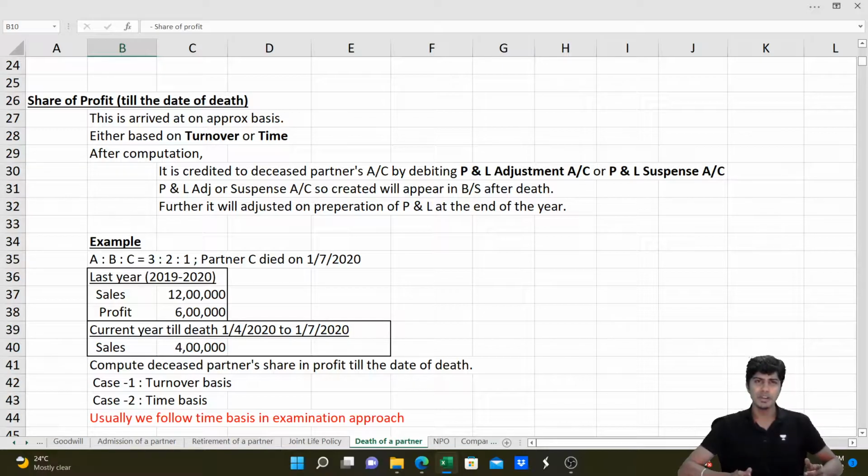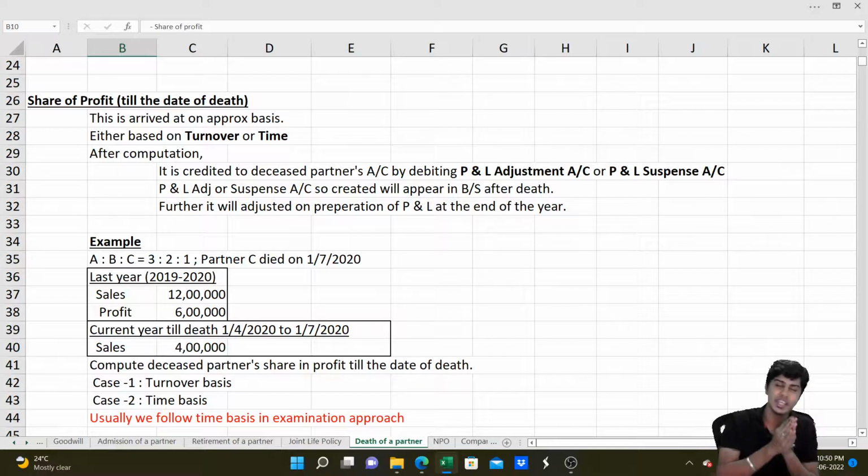It is computed on an estimated basis. We'll take the previous year or few previous years' profit and arrive at an estimate as to how much profit would have been earned in the period for which the partner was alive. Assuming in the previous year or years 1,20,000 was the annual profit, and this year my partner was alive for 9 months. So we say 1,20,000 for 12 months, so for the 9 months the partner was alive, profit would be 90,000.